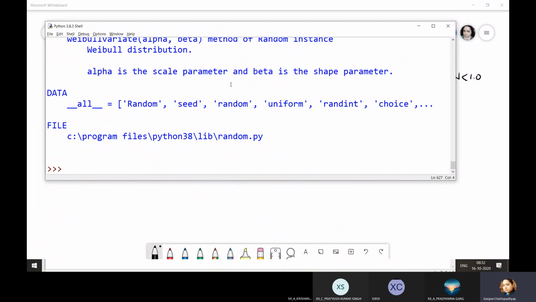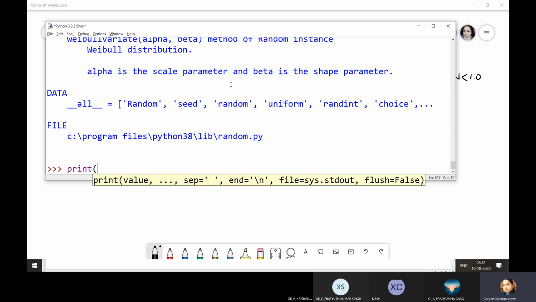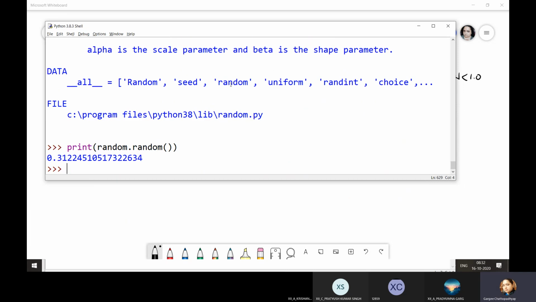So I'm just going to use the random function here. I'm simply writing print random dot random. That's it. And you can see out of the blue some number is generated here. Although it has been generated using a specific algorithm, so it is a pseudo random number. I want to generate 10 different random numbers. How to do that?